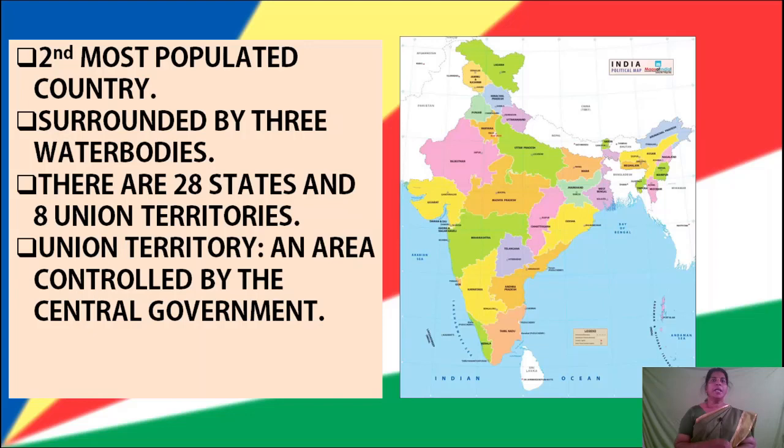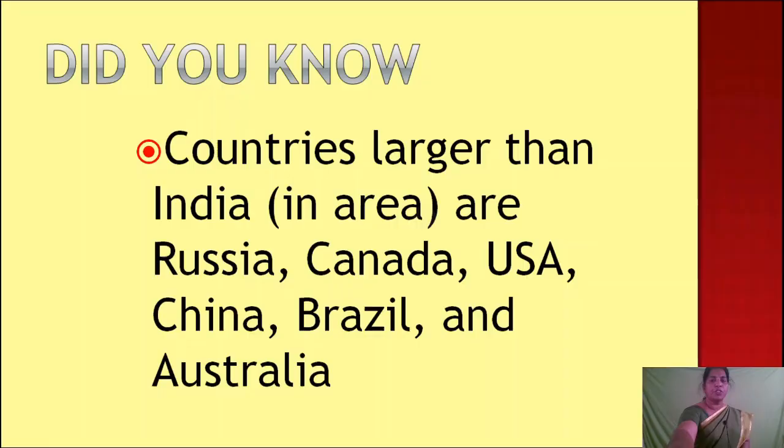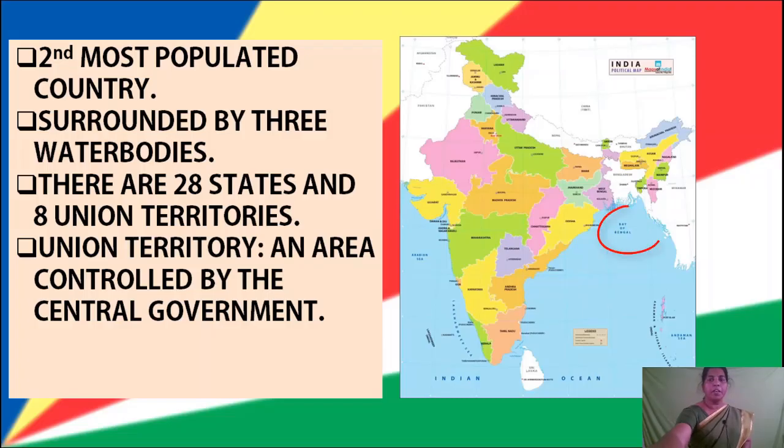India is surrounded by 3 water bodies. In the west, Arabian Sea. In the east, Bay of Bengal. In the south, Indian Ocean. You can see it in the map. Look here, this is Indian Ocean located in the south of India. This is Arabian Sea located in the west of India. This is Bay of Bengal located in the east of India.